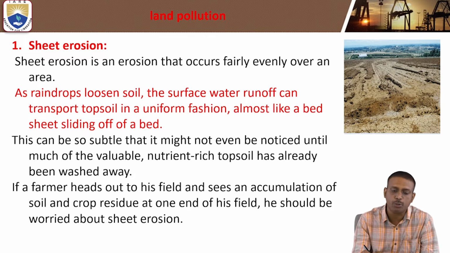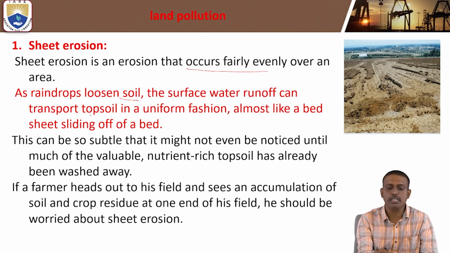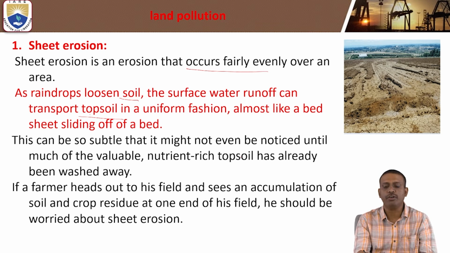What is sheet erosion? Sheet erosion is erosion that occurs fairly evenly over an area. As raindrops loosen the soil, surface water runoff can transport topsoil in a uniform fashion, almost like a bed sheet sliding off a bed.